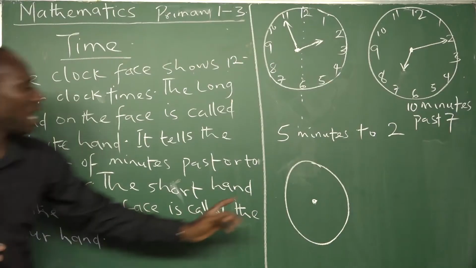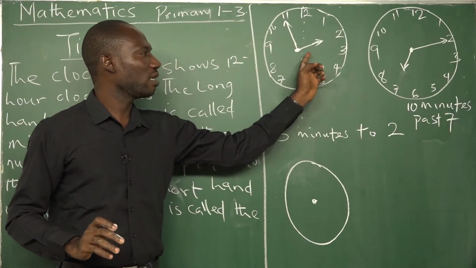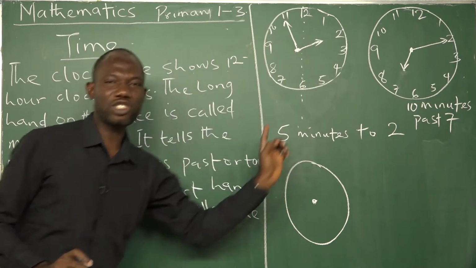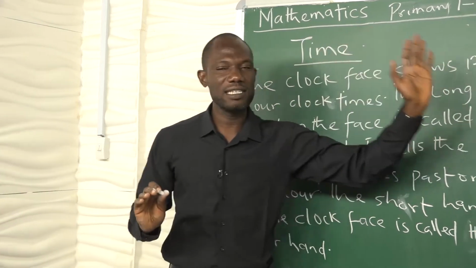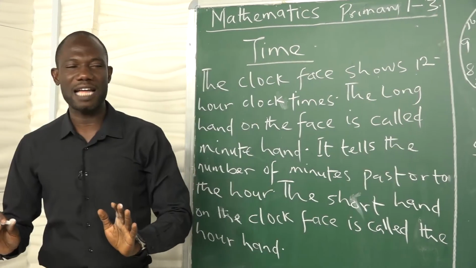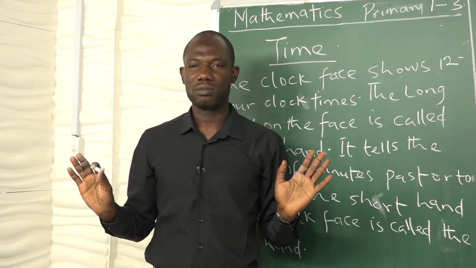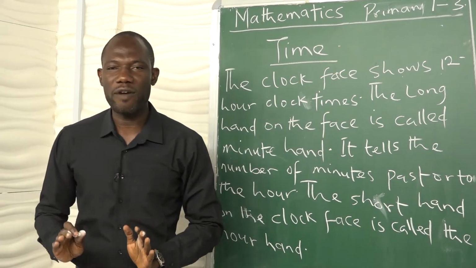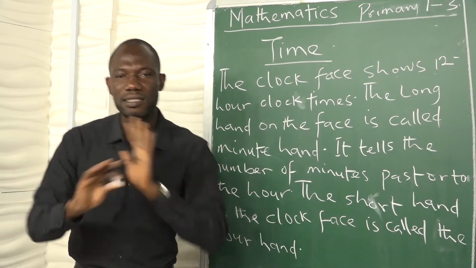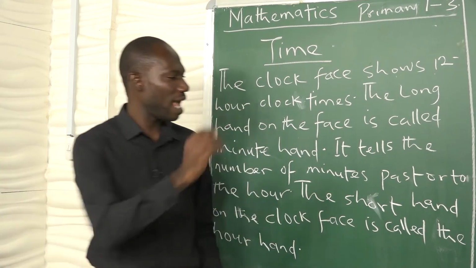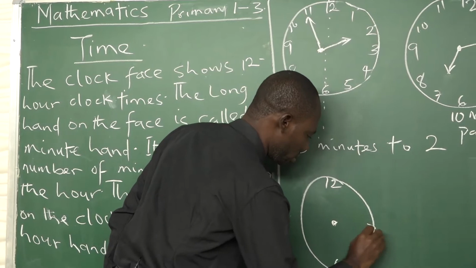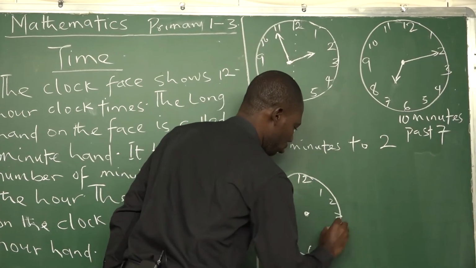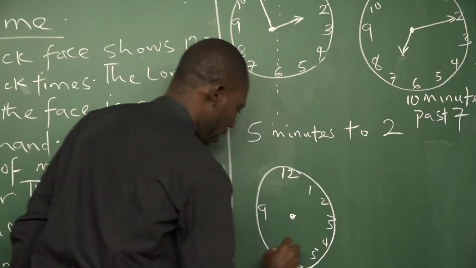If we have our long hand at 12 and our short hand at 3, it is 3 o'clock. If our long hand is at 12, our short hand is at 1, it is 1 o'clock. Our long hand is at 12, short hand is at 6, it is 6 o'clock. That's what I'm saying. So let's have an example. If we have 12, 6, 3, 9, 1, 2, 4, 5.